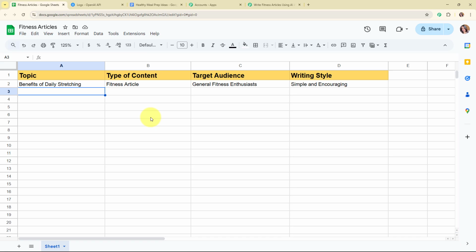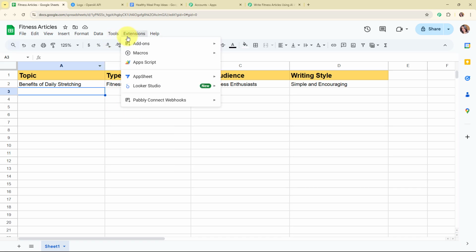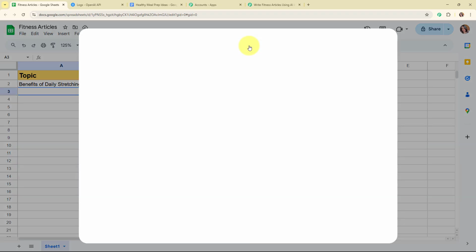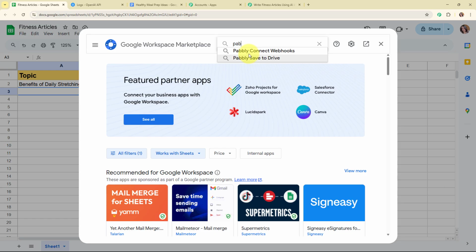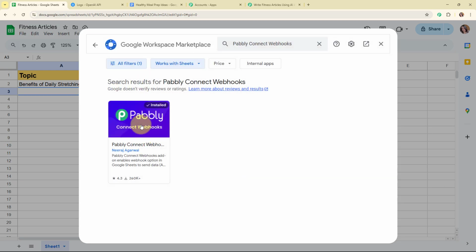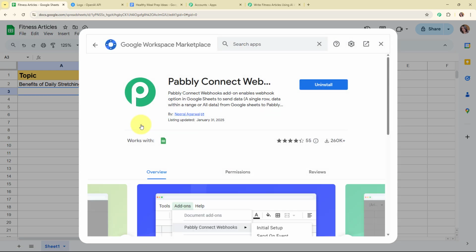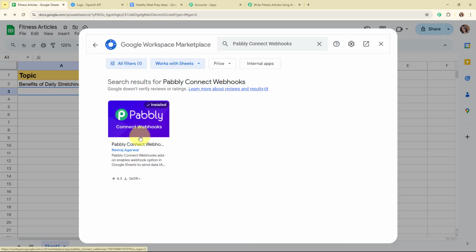Alright, so to build this connection, you need to install an add-on in your Google Sheets account first. For that you need to click on Extensions, and from here select Add-ons. Under Add-ons you need to select Get add-ons. Then in this Google Workspace Marketplace, you have to search for the add-on Pabbly Connect Webhooks, and install this particular add-on in your Google Sheets account in order to connect your Google Sheets with Pabbly Connect. You can see it is already installed in my Google Sheets account. So moving back, once you install this add-on, you need to follow exactly the same steps.